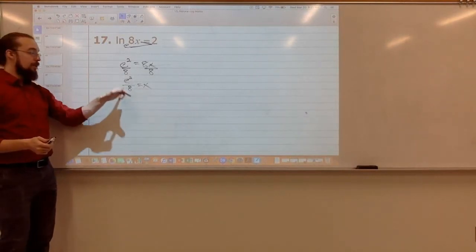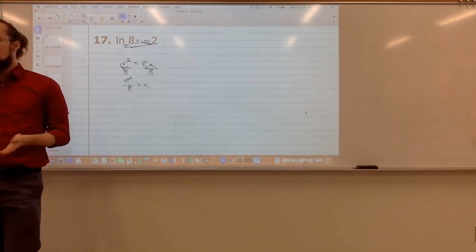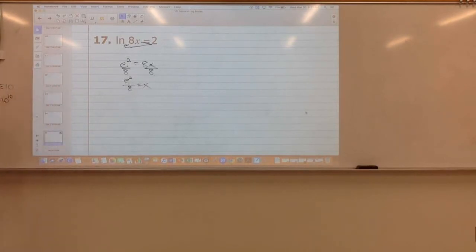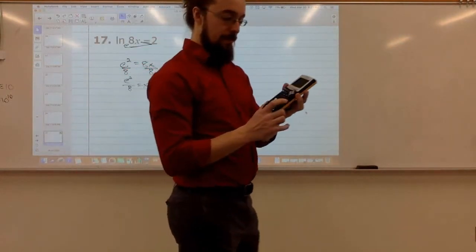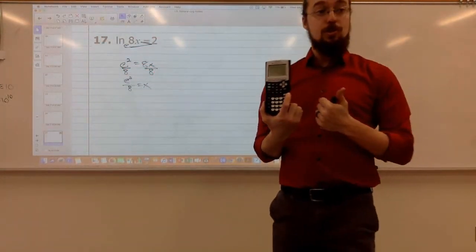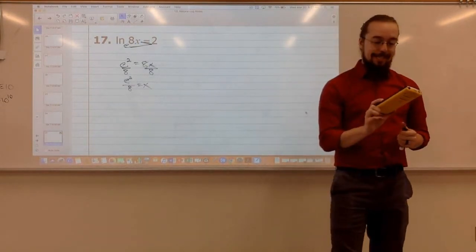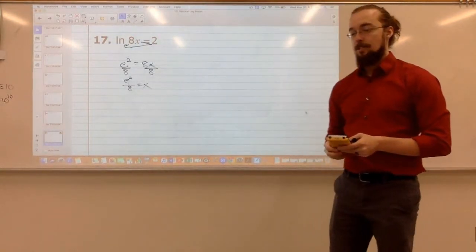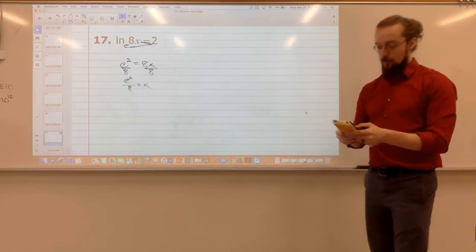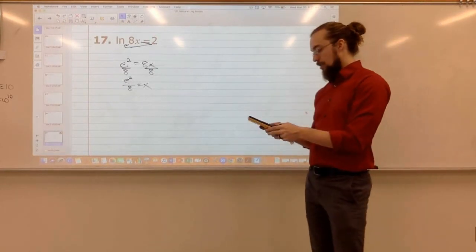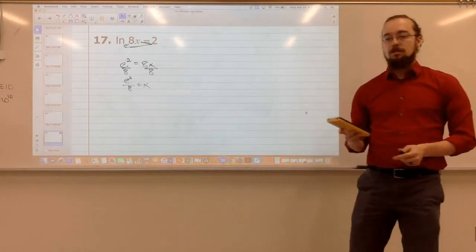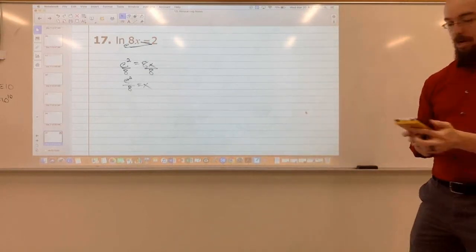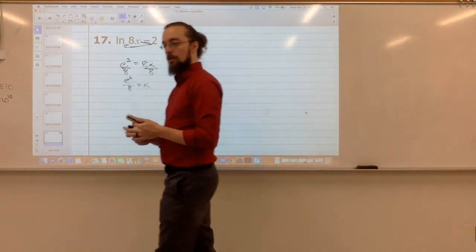But we could also plug this into a calculator to get a decimal. If you have a calculator in front of you, the E button is right above division. So we would do second division to get our value of E. On the calculator, I want this squared, so E squared divided by 8. So we would get 0.92363, like that.